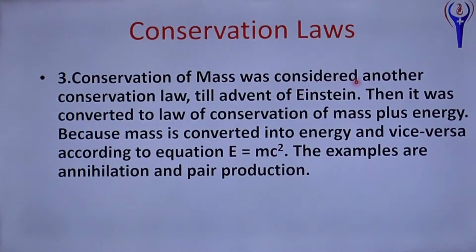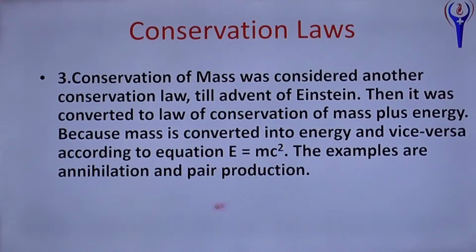Conservation of mass was considered another conservation law till the advent of Einstein. That is, after Einstein's E equal to mc square, till then mass was constant. But mass can be converted into energy, and energy can be converted into mass. That was proved by Einstein. Then conservation of mass was disproved. It was converted to the law of conservation of mass plus energy, because mass is converted into energy and energy is converted into mass as per Einstein's equation E equal to mc square.